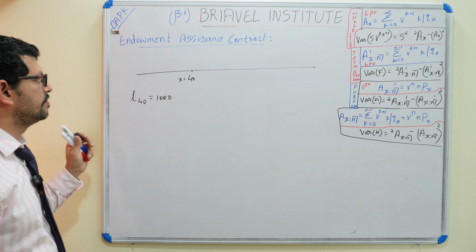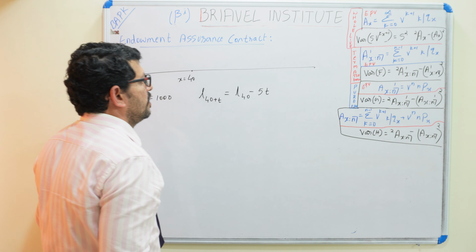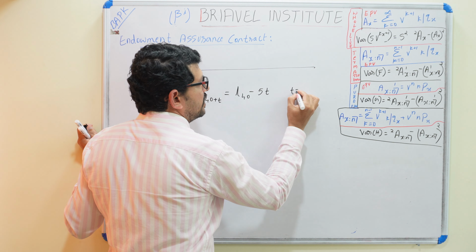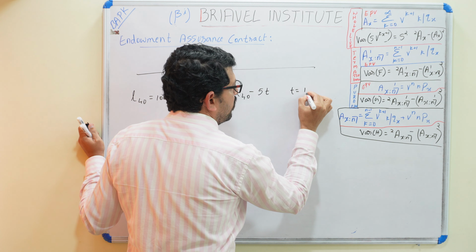And deaths are given as 40 plus t: L40 minus 5t, when t is equal to 1, 2, 3 up to 10 years.